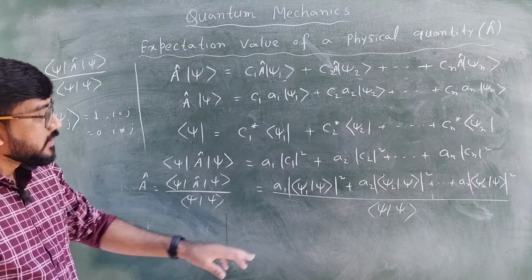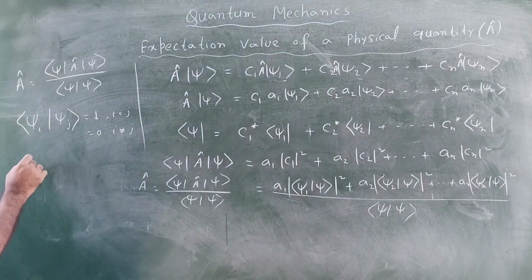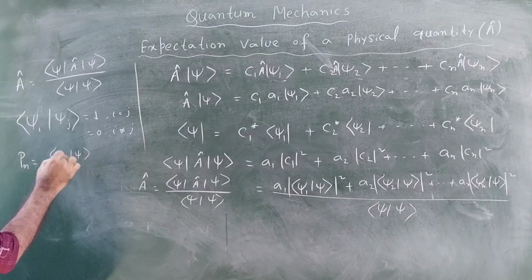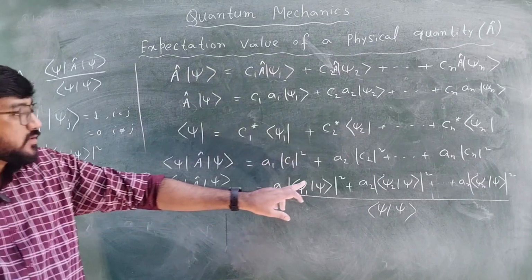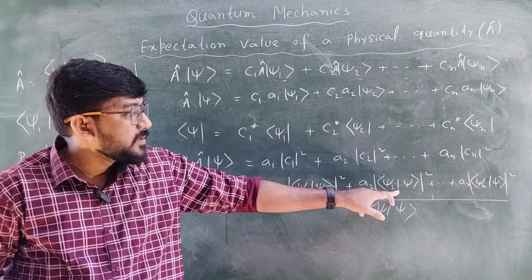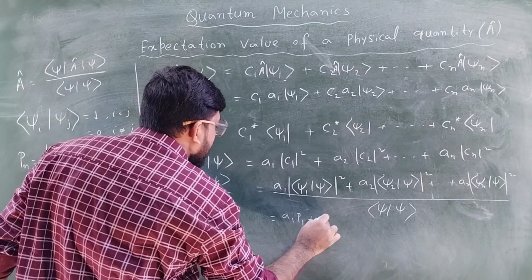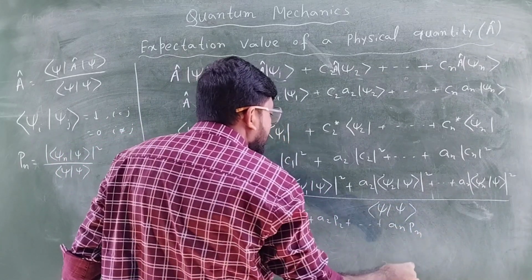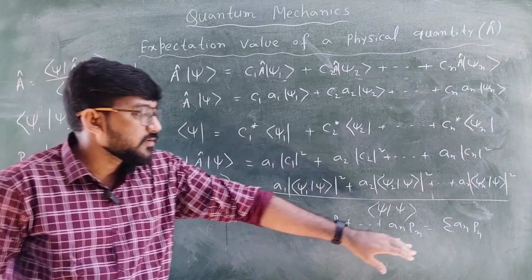Now you can see this |ψ1 with ψ|² upon ψ with ψ is basically a probability. We have already defined the probability Pn, which is |ψn with ψ|² upon ψ with ψ. So we can write this as P1, this is P2, this is P3 and Pn. So the expectation value will be just a1P1 plus a2P2 plus dot dot anPn, or we can simply write it as the summation of anPn. So this is how we can find the expectation value in this way also.